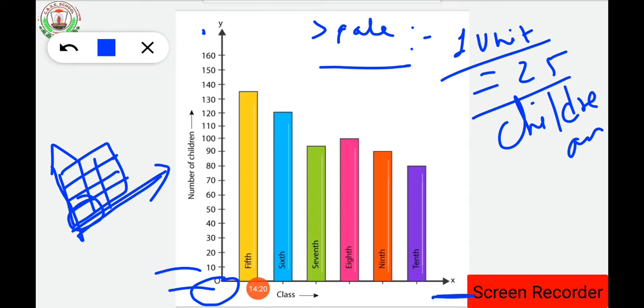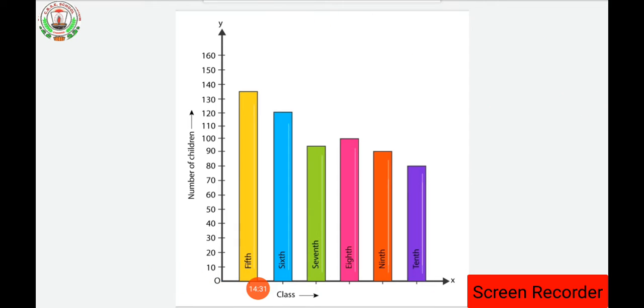That is 25 children we had considered. Okay, so one box of the graph paper will be considered as 25 students. Clear everyone?